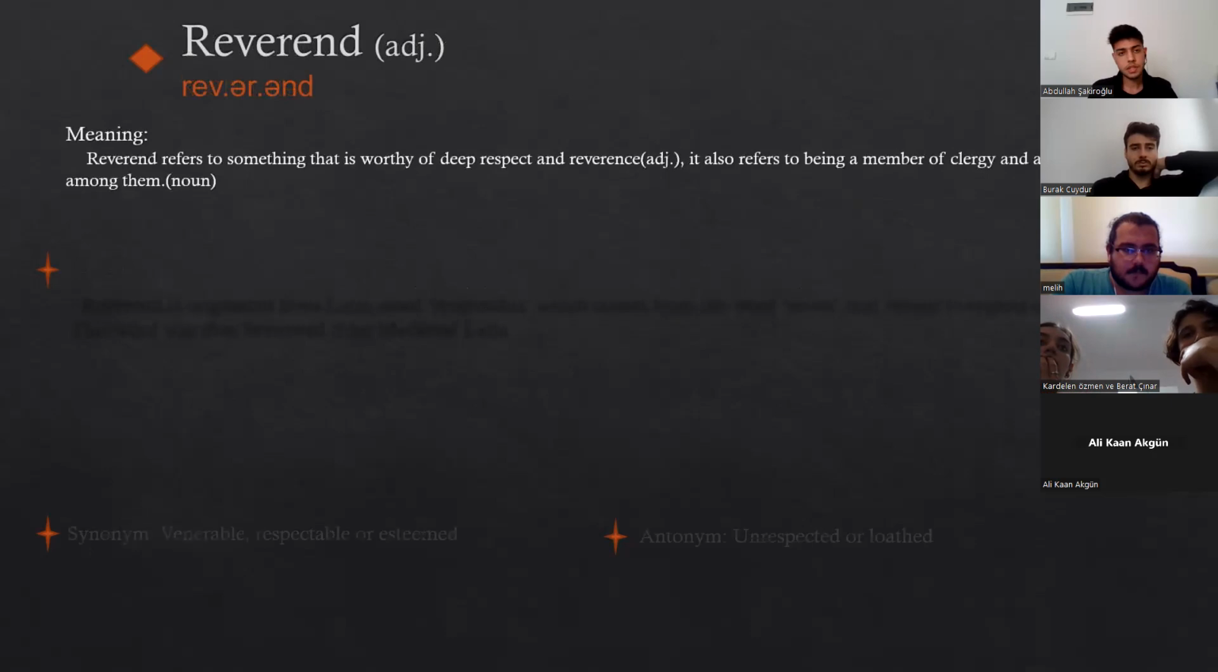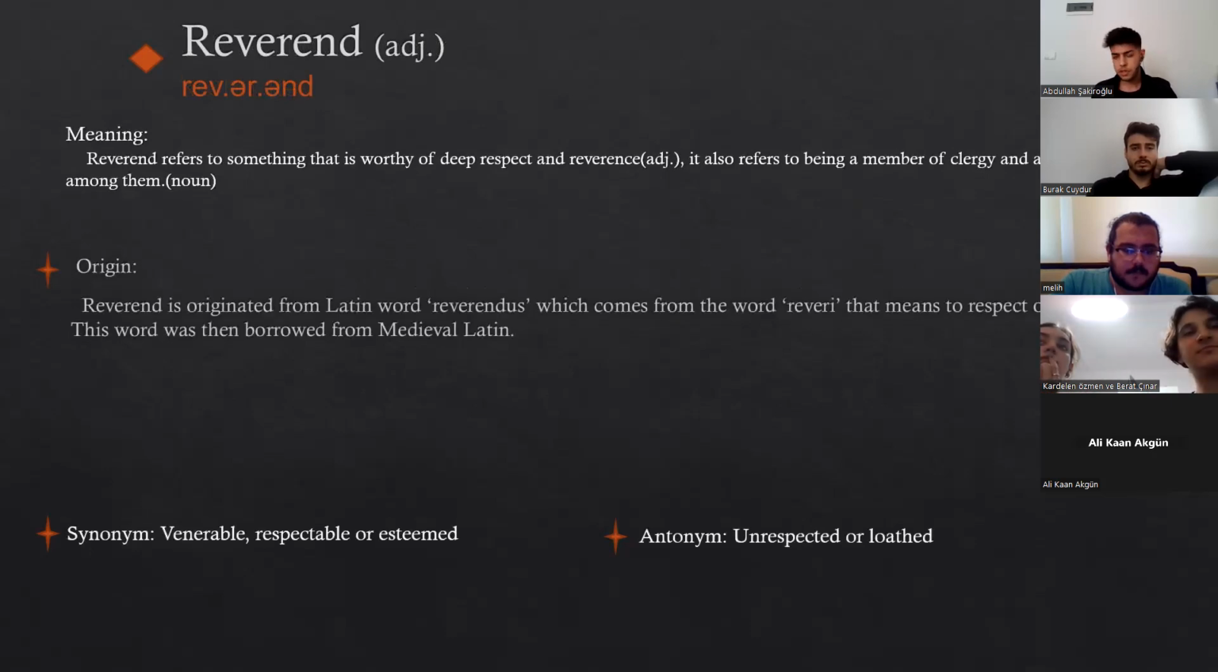Our next word is reverend. Reverend refers to something worthy of deep respect, reverence, something holy, something almost holy, and that level of respect. It also refers to a member of clergy and a specific rank among them.